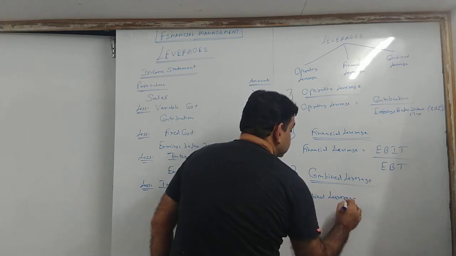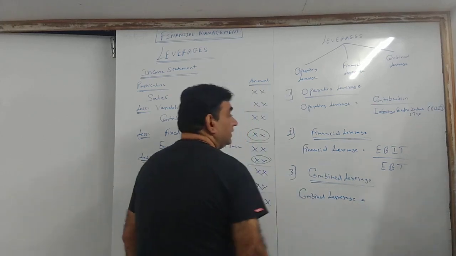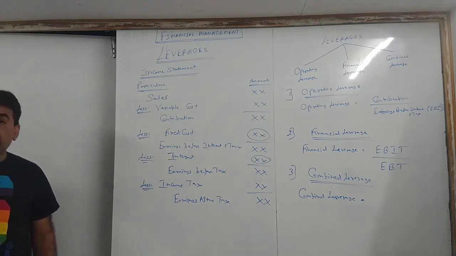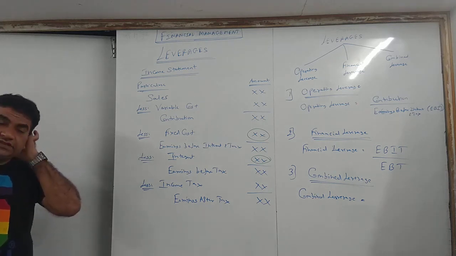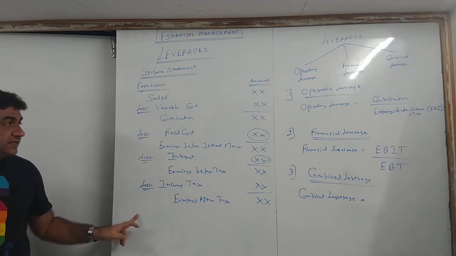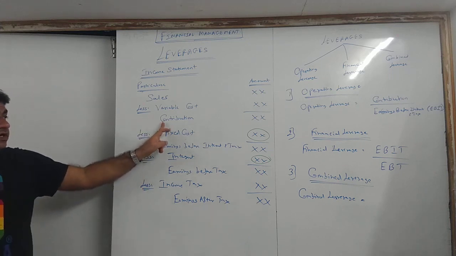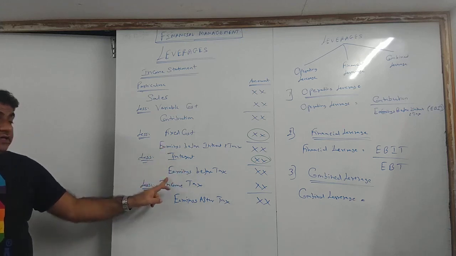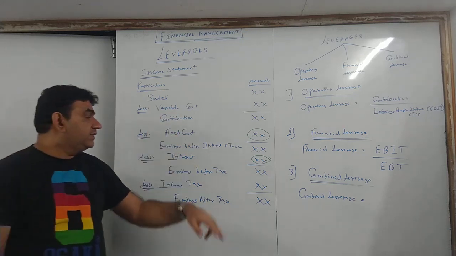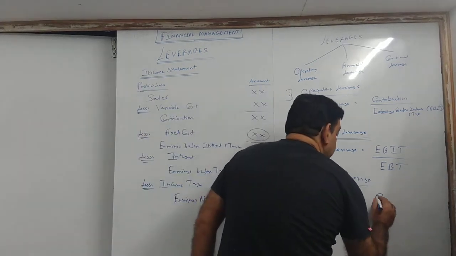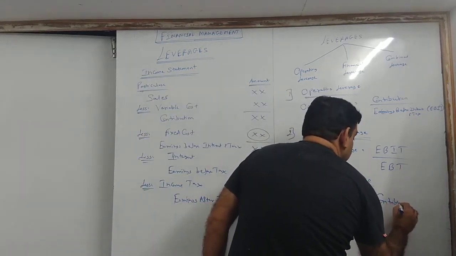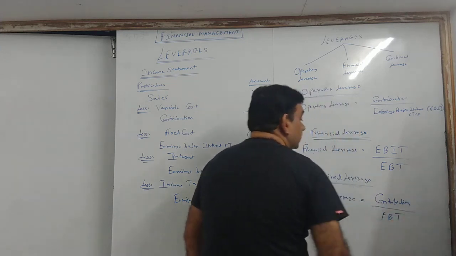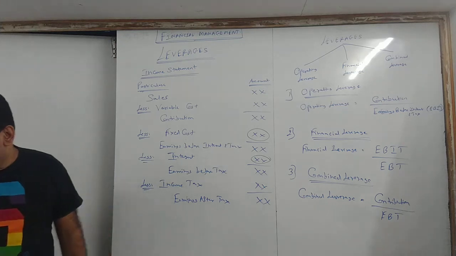We call it combined leverage. Now listen, there are two ways in which you can show combined leverage. I'll show you both the ways. First, operating was contribution upon EBIT. Finance was EBIT upon EBT. Combined will be contribution upon EBT. Contribution upon EBT.